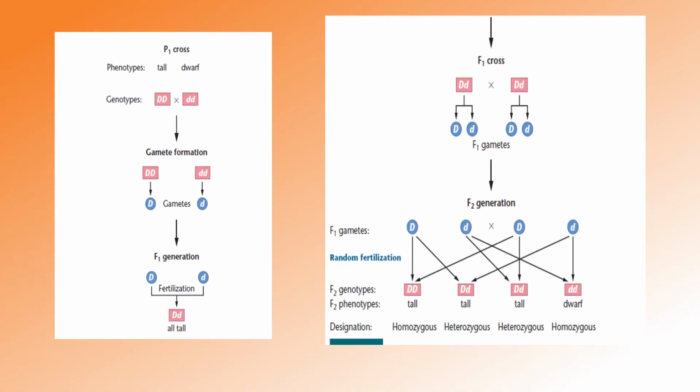In this you can see that we are crossing only one type of character, that is height. Here two variants are used. You will get an F1 generation called capital D, small d. Again you cross this F1 generation, and you will get 4 offspring. We have described it in the previous slide.